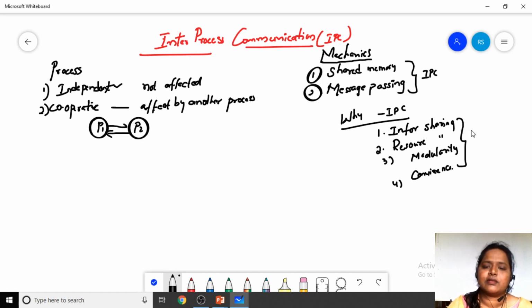So these are the major advantages of having inter-process communication.